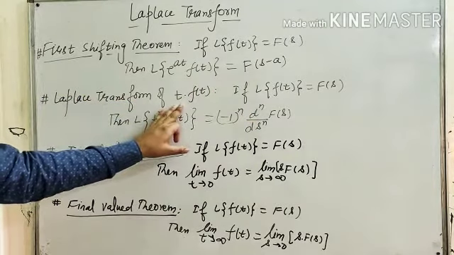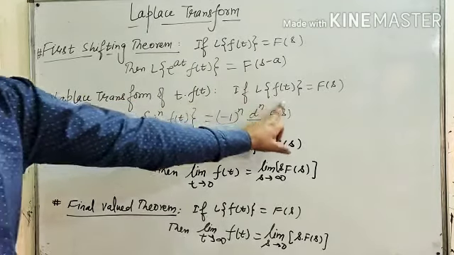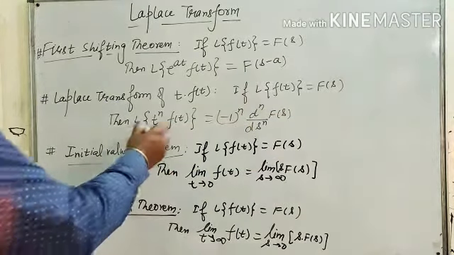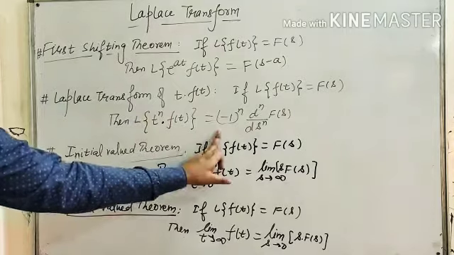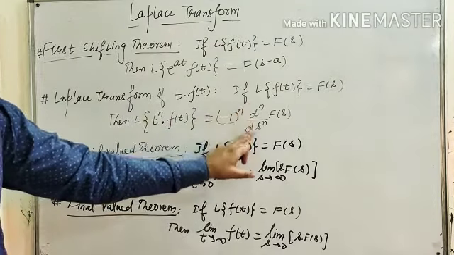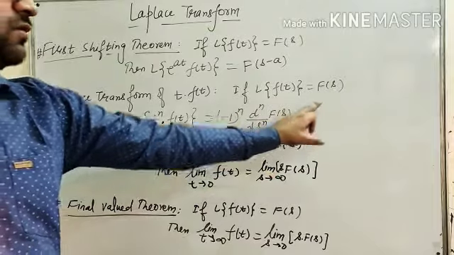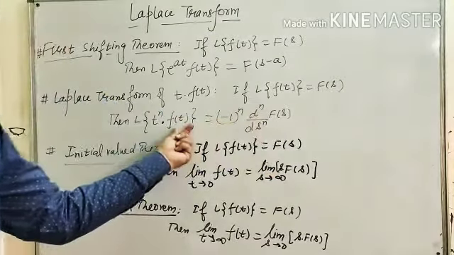Laplace transformation of t into f(t). If Laplace of f(t) is equal to F(s), then Laplace of t raised to power n into f(t) is equal to minus 1 raised to power n, d raised to power n upon ds raised to power n, F(s). That is, n times differentiation of this particular F(s) of this f(t).